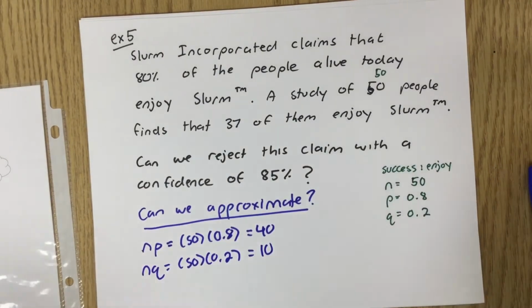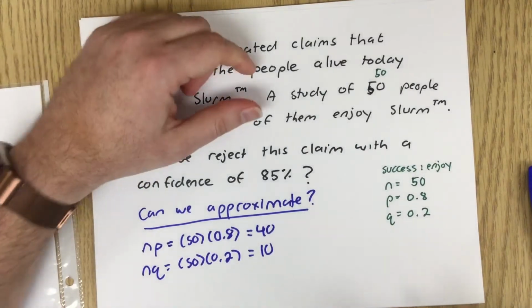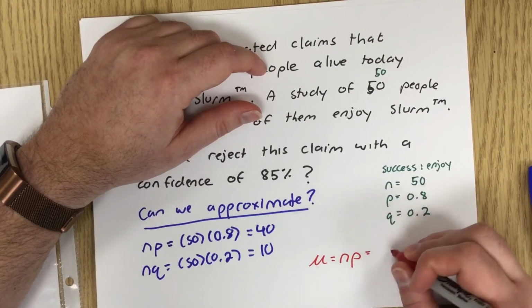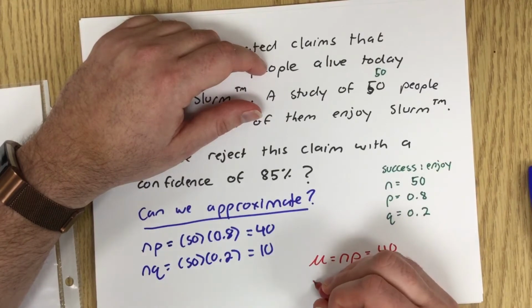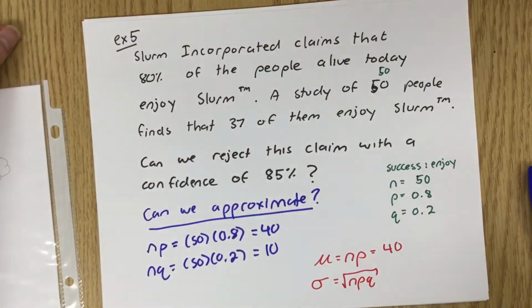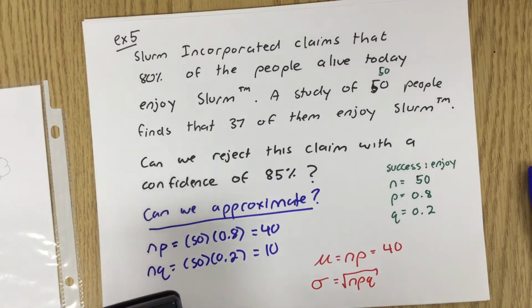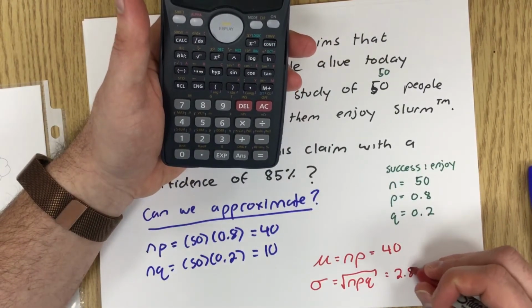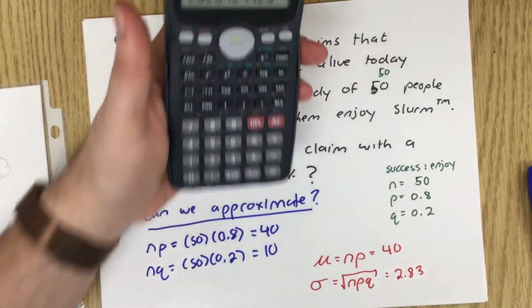Are they both bigger than 5? They are both bigger than 5. So we can do the approximation. The mean is going to be np, which we've already done: the mean is going to be 40. And the standard deviation is going to be the square root of npq, which is the square root of 50 times 0.8 times 0.2, which is 2.83. I just subbed in those numbers over there.